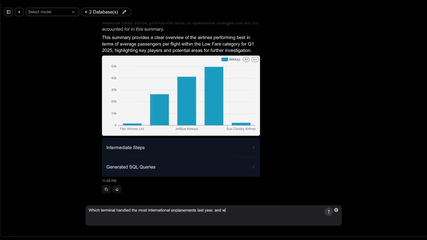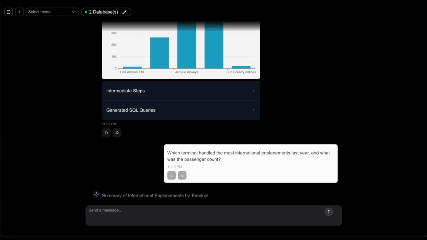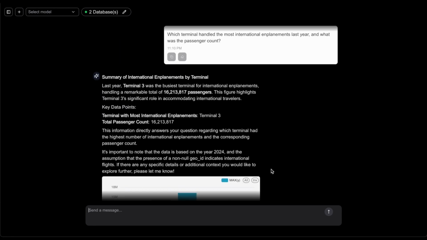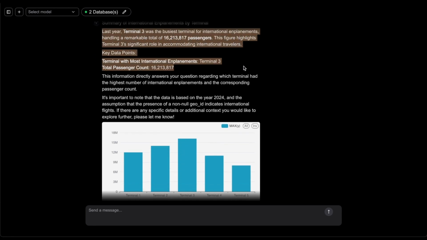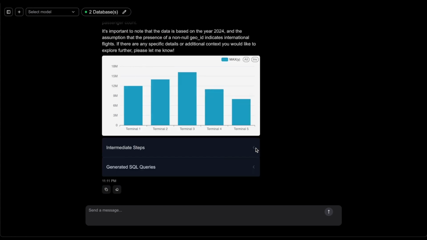Then, we ask, which terminal handled the most international enplanements last year? QueriLynx calculates totals and shows Terminal 3 as the busiest, with over 16 million passengers.